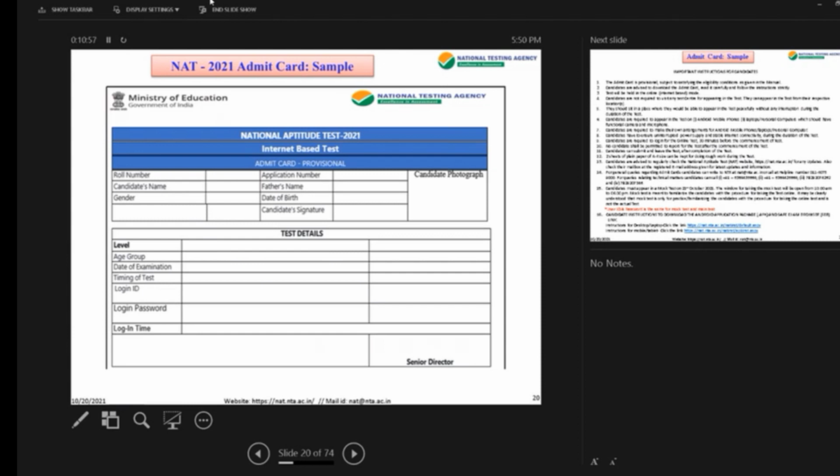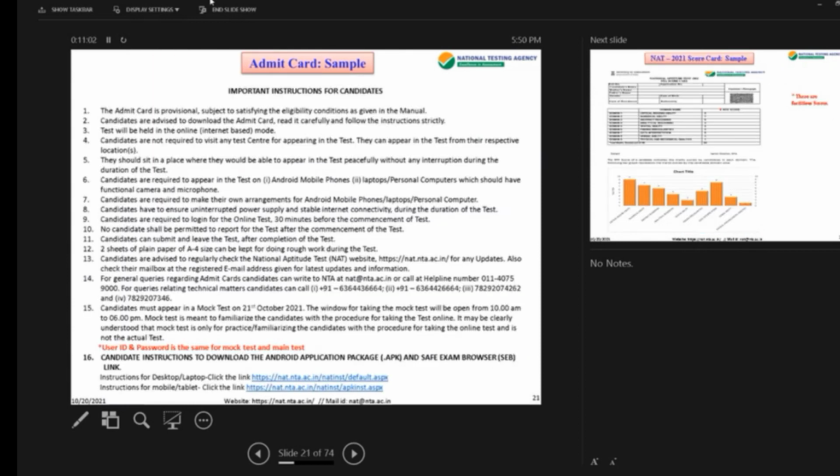On the back side of the admit card are the instructions. Please read them very carefully. Let us say instruction number 9: candidates are required to log in for the online test 30 minutes before the commencement of the test, so that you settle down and are familiar with it. No candidate shall be permitted to report for the test after the commencement of the test.